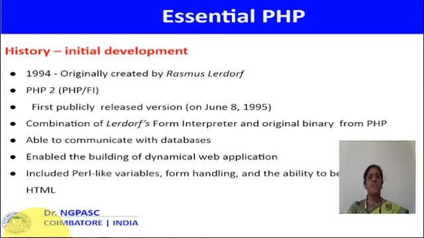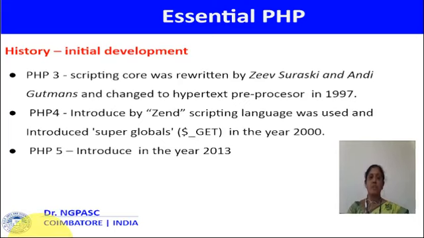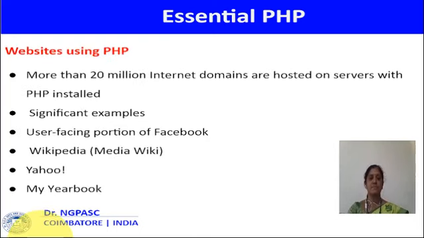The history: it was originally created in the year 1994. The first publicly released version was in the year 1995. It is a combination of interpreter and binary format. It is able to communicate with databases. It has enabled the building of dynamic web applications. It includes Perl-like variables, form handling and the ability to handle HTML. PHP 3 was a rewrite of the scripting code. PHP 4 was introduced as a scripting language in the year 2000. And PHP 5 was introduced in the year 2013.